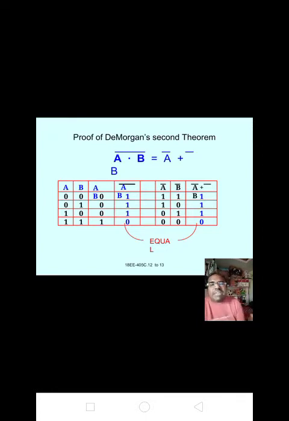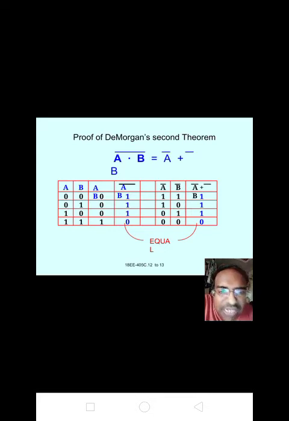A dot B is equal to AB. Here the output is AB, so 0 into 0 is 0, 0 into 1 is 0, 1 into 0 is 0, 1 into 1 is 1. Okay, A into B whole bar: for A into B we want to make the complement. So 0 is the input and we get the output 1, 0 is the input and we get 1, 0 is the input and we get 1, 1 means 0.